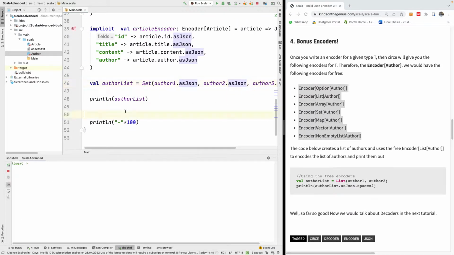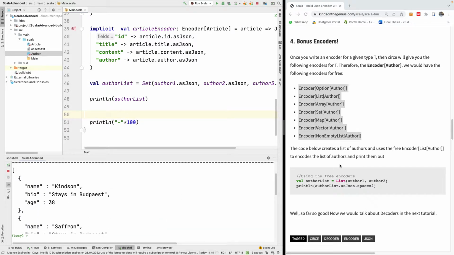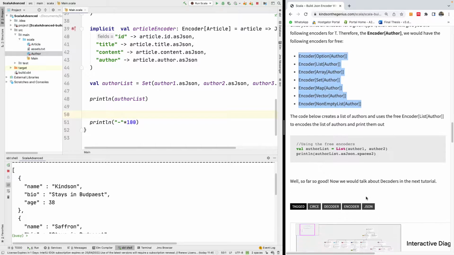So basically, what we are saying here is that we have these collection types. We have encoders for them. We don't have to manually write the encoders for these collection types. So that's what we call the bonus encoders.